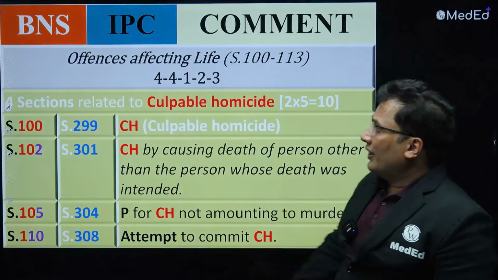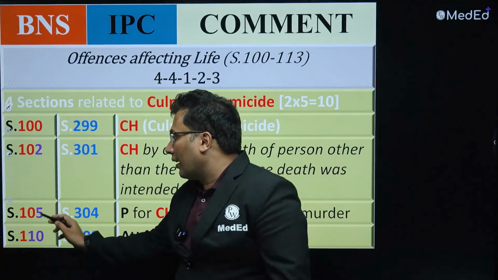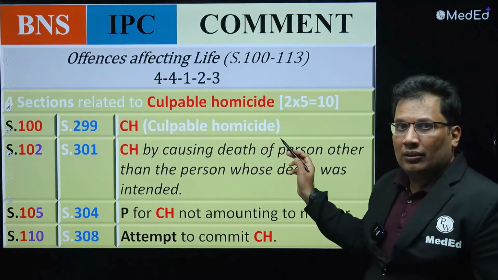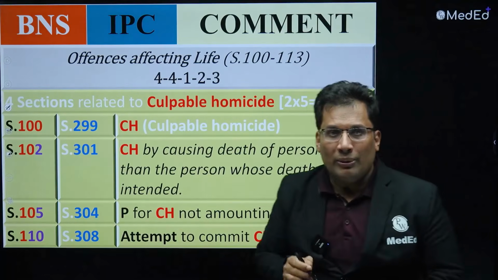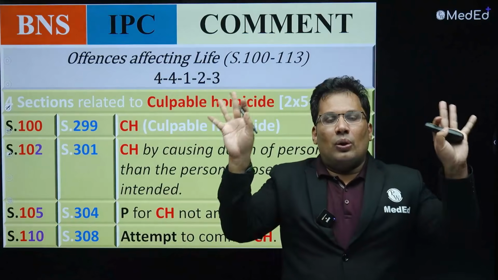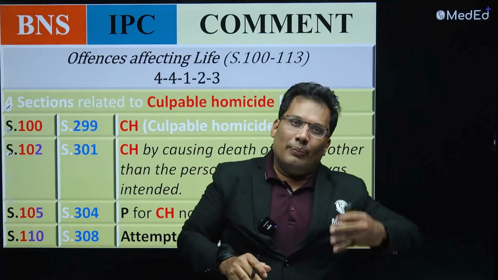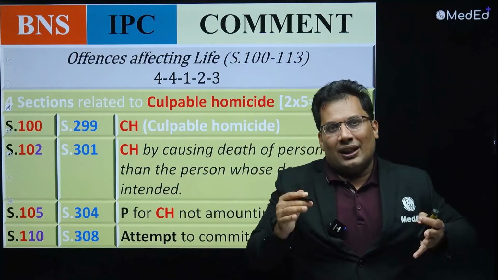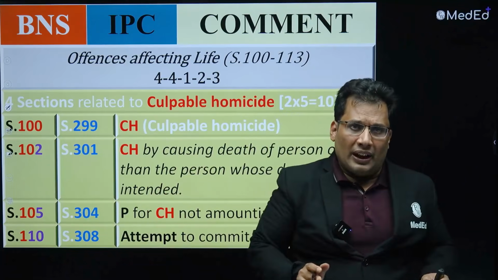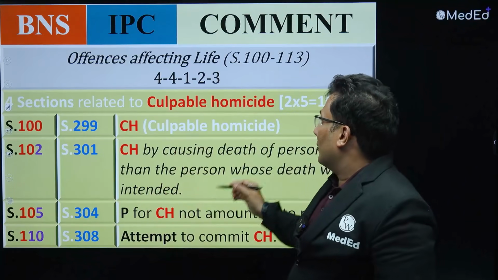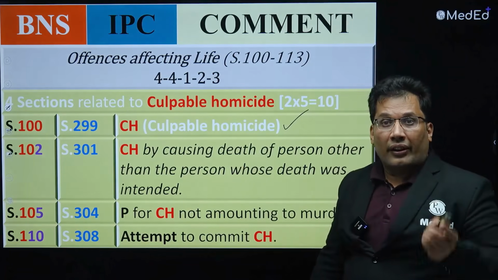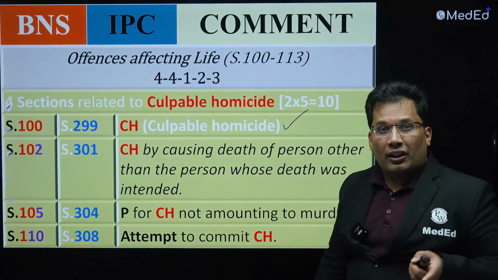So sections 100, 102, 105, 110 are all related to culpable homicide. Remember, culpable homicide is a broad thing. It includes murder or culpable homicide not amounting to murder. It is very broad. Any homicide comes under culpable homicide. So 100 is culpable homicide. What is the definition of culpable homicide? That is 100. So my favorite number, 100.